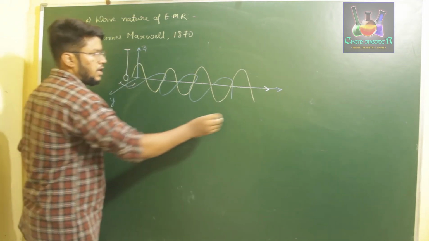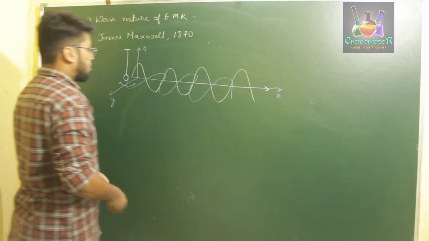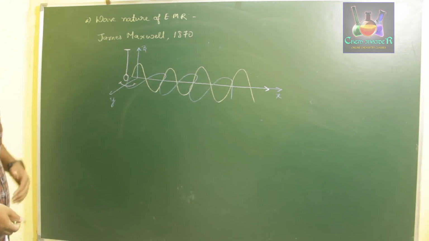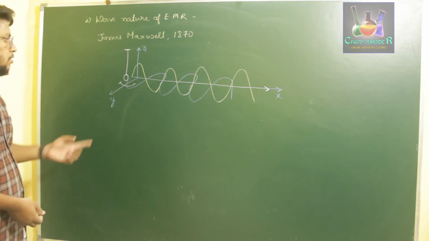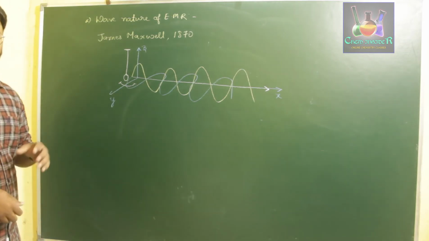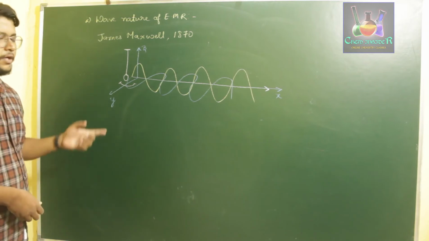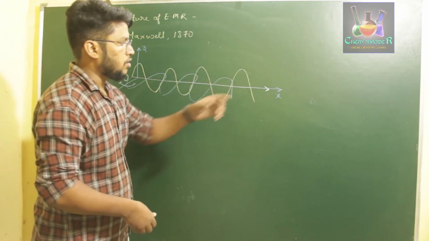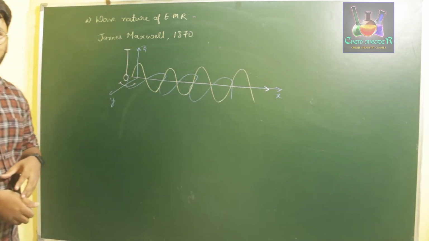As we know, x, y, z coordinates are mutually perpendicular. Therefore, the radiations produced by the oscillation of the atom were found to be perpendicular to one another, and further they are perpendicular to the direction of oscillation of the particle or atom.